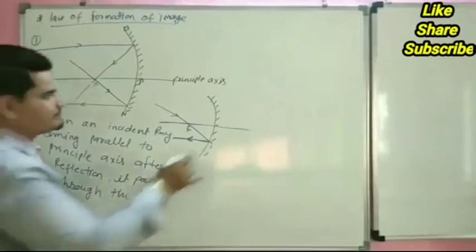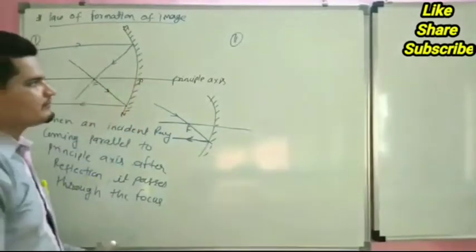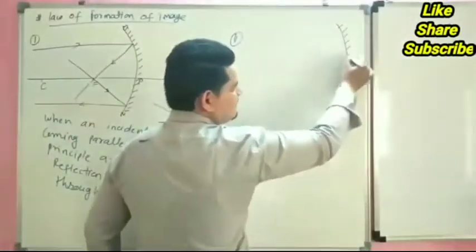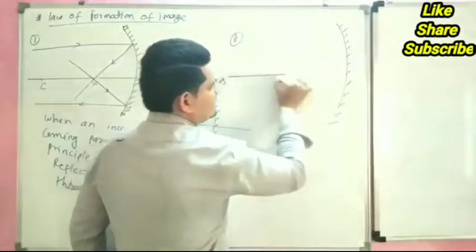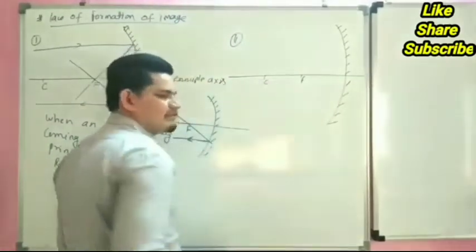Now our second law. This is the diagram of a concave mirror. This is our principal axis, this is our focus, this is our center of curvature.